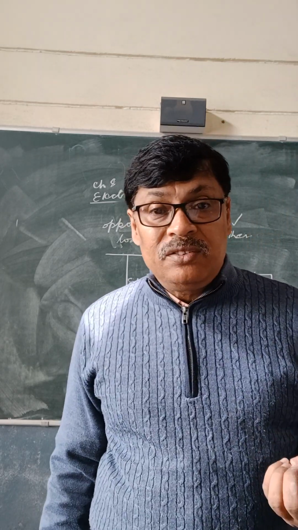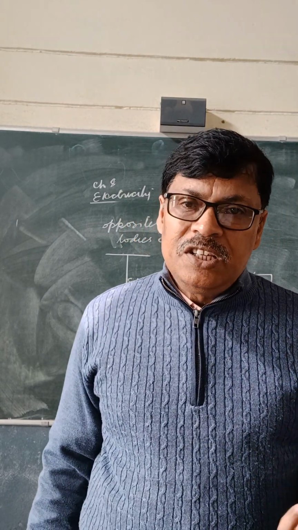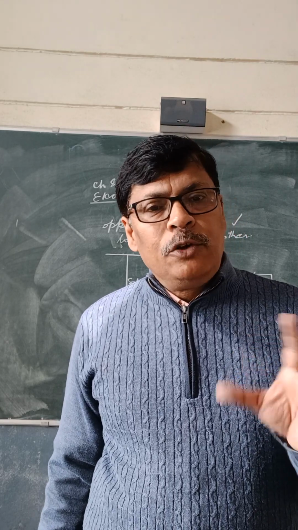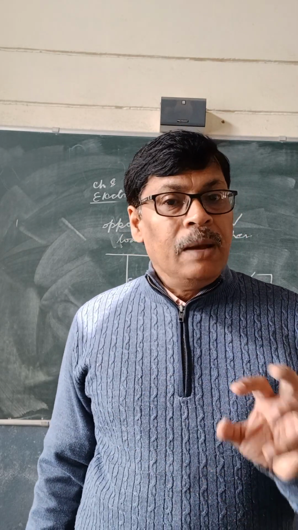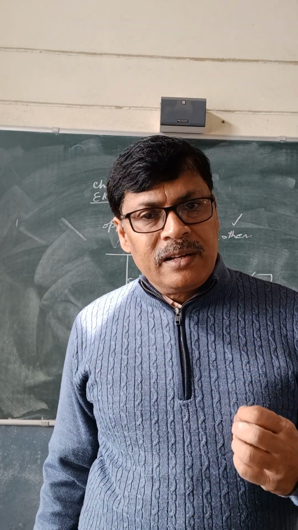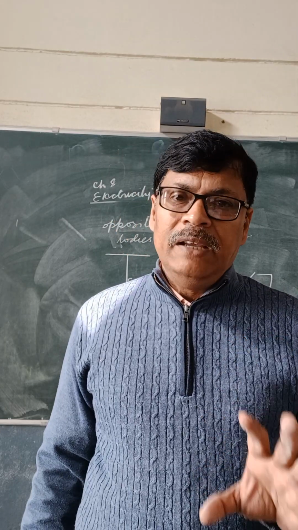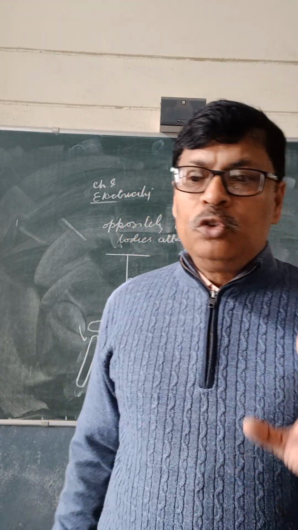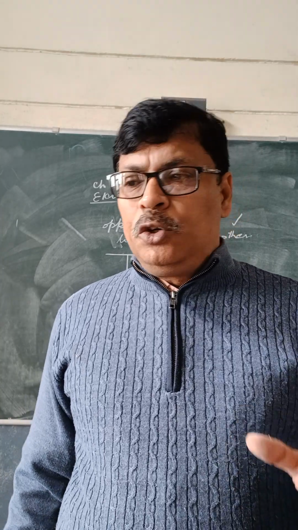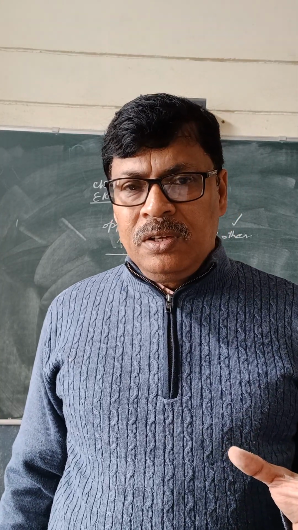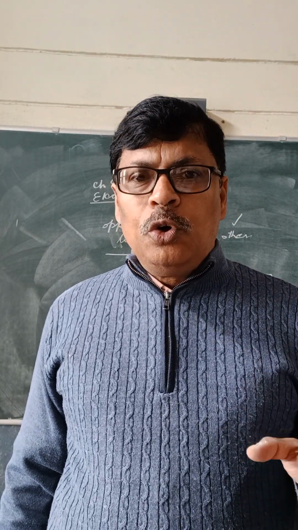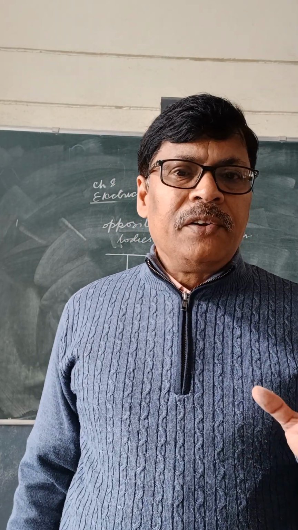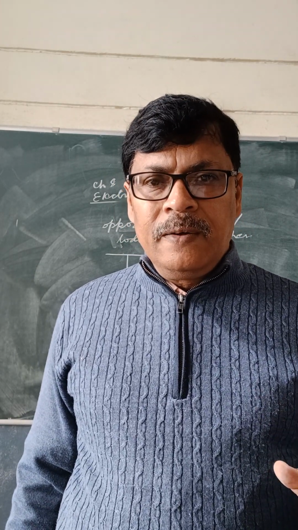Similarly charged bodies repel each other. For example, ebonite to ebonite, they will repel. Ebonite to glass, they will attract. Glass to glass, they will repel. So this way we understand that two similarly charged bodies repel each other and two oppositely charged bodies attract each other.